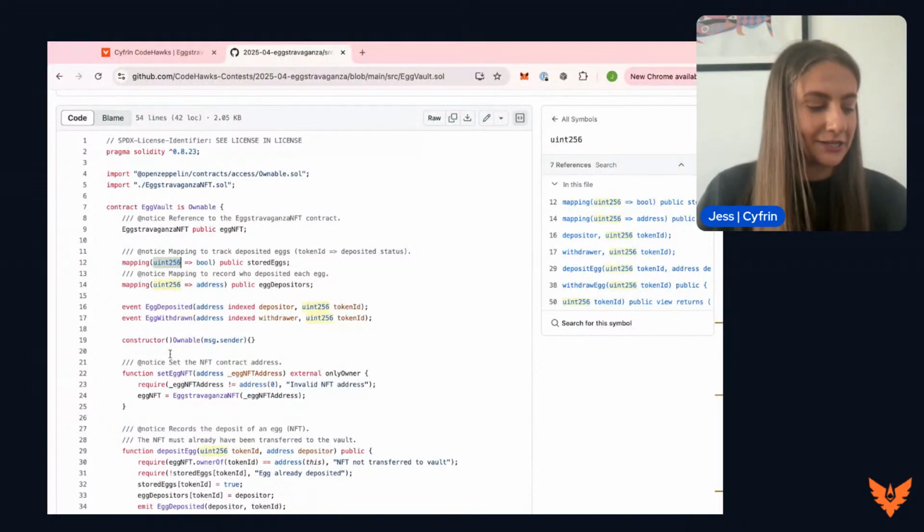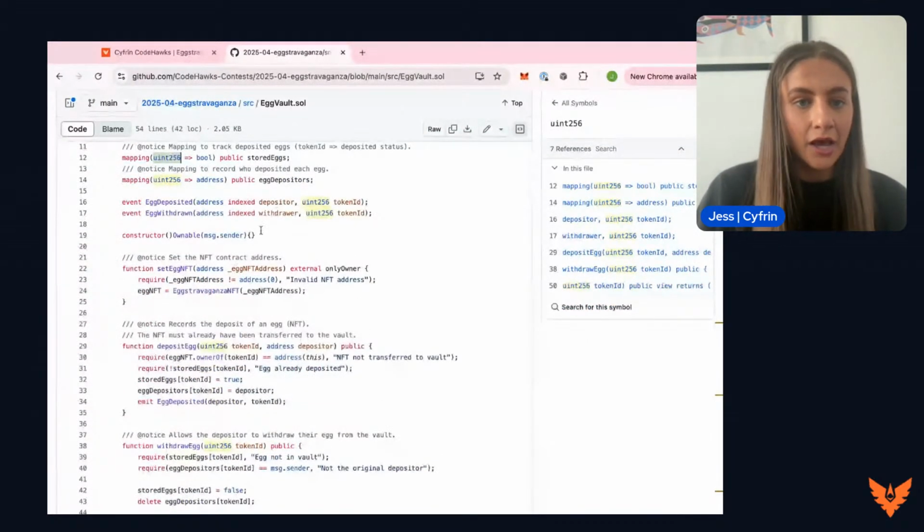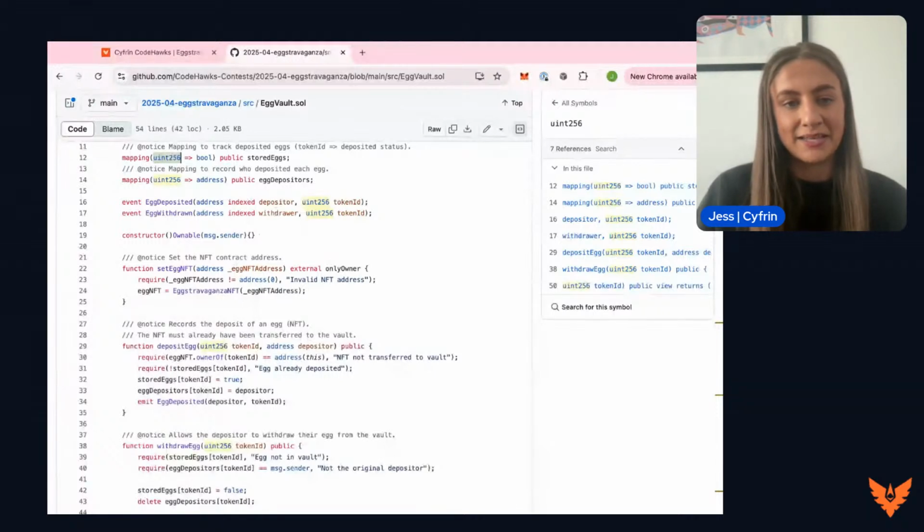Next, we are going to define some events here. So we've got the EggDeposited event and the EggWithdrawn event. We are going to be emitting the addresses of the depositor and withdrawer and the token ID as well. So the ID of the egg NFT.